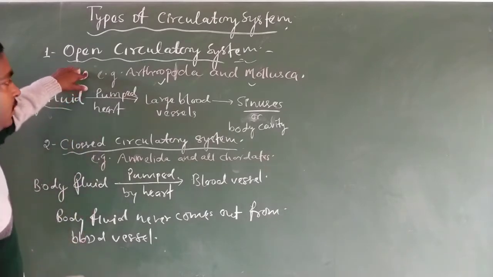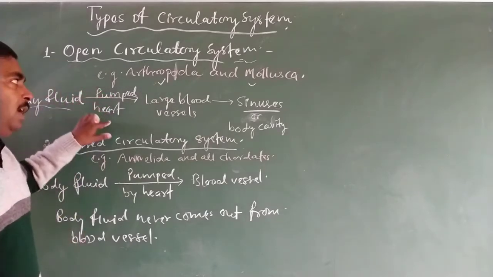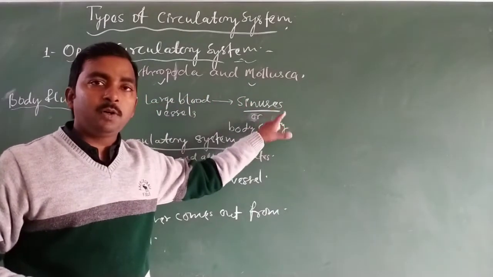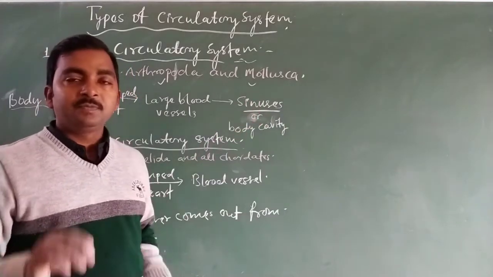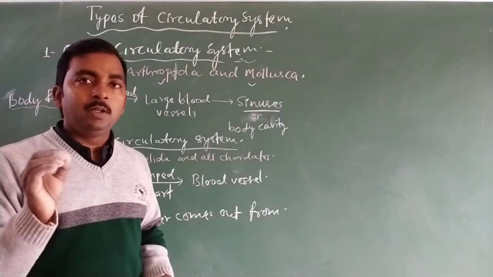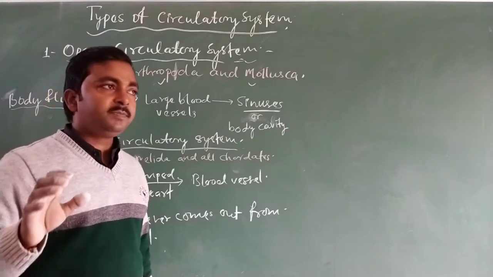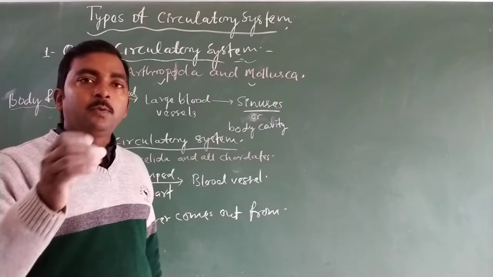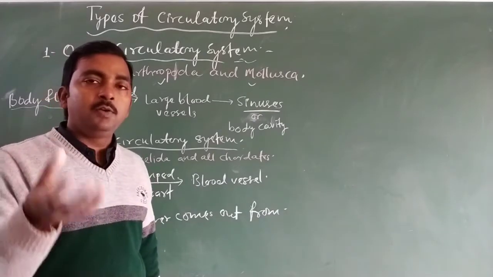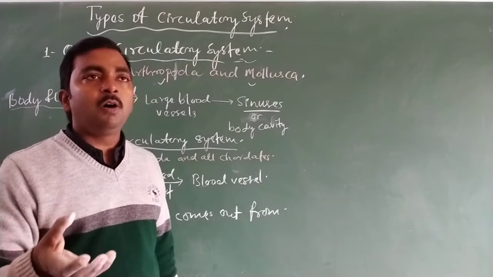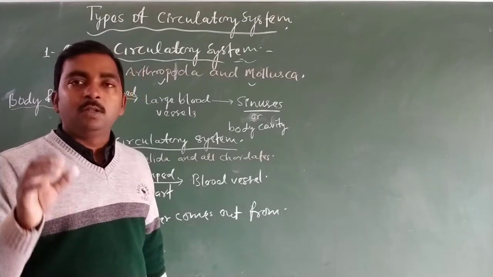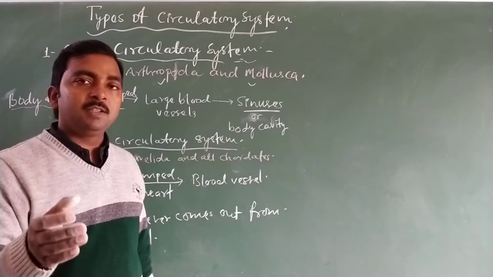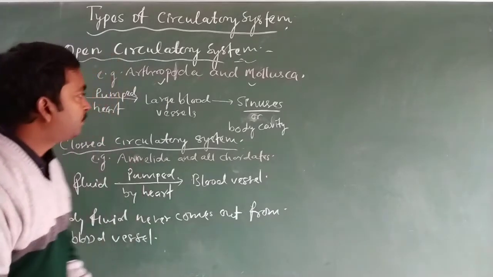In the open circulatory system, the body fluid is pumped by the heart into the large vessels, and from the large vessels it pours into the body cavity, the sinuses. The sinuses are the place where the body organs are present. These organs inside the sinuses are bathed by the body fluid, and during this bathing the exchange of material takes place between their cells and the body fluid.